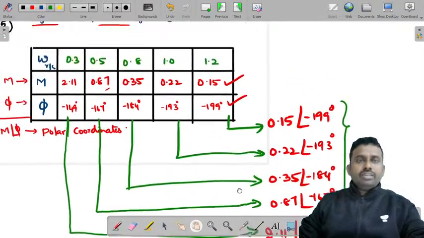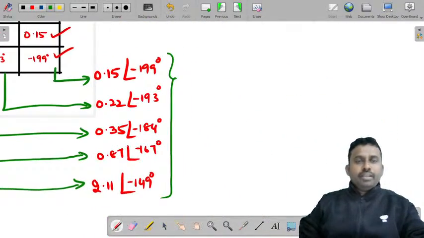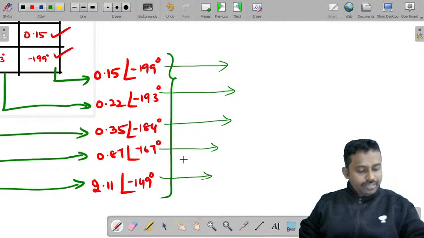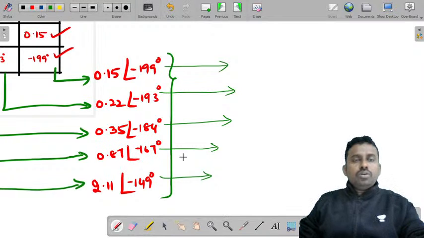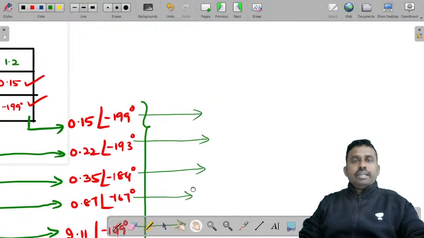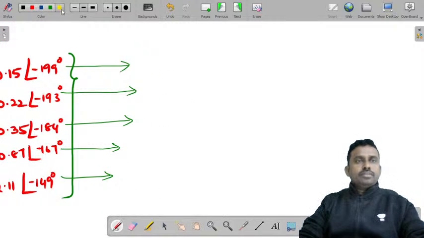Now you can convert these values into rectangular coordinates. You can convert this into rectangular, and this into rectangular. You know how to find these rectangular coordinates. So let me also try to write these values in a rectangular form. Let's take the same table.